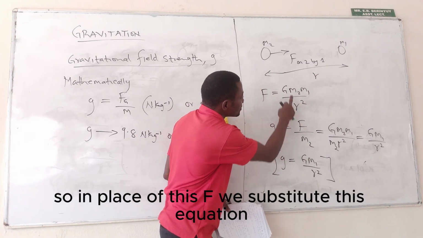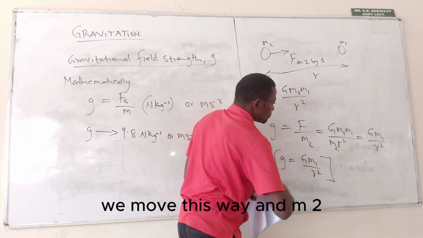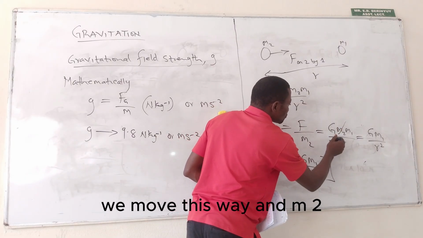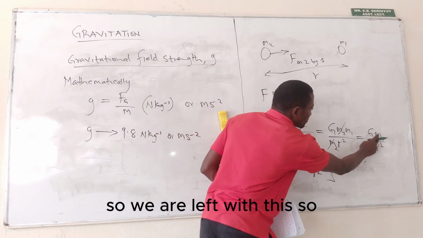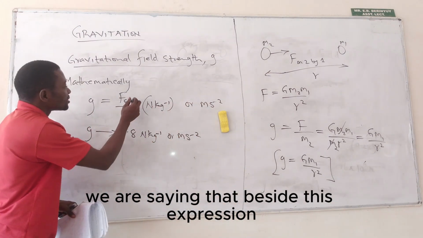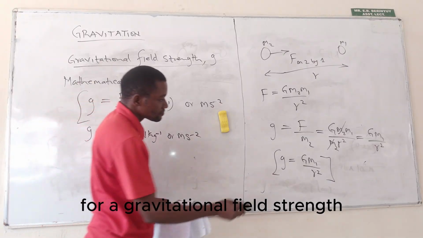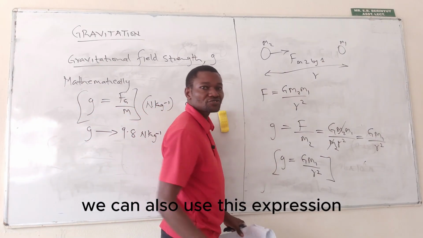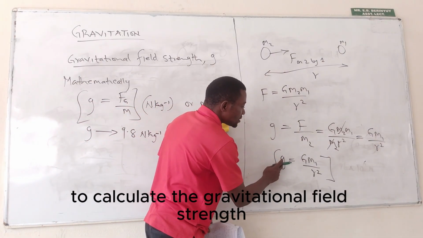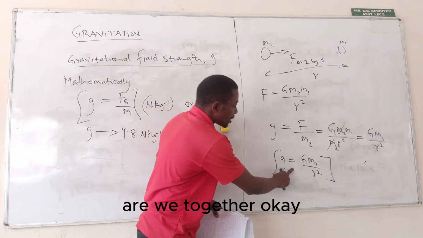So in place of this F, we substitute this equation, and M2 will cancel. So we are left with this. So we are saying that beside this expression for gravitational field strength, we can also use this expression to calculate the gravitational field strength. Are we together?